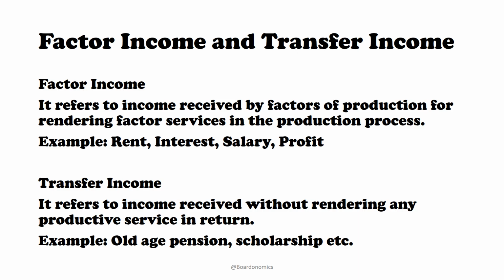You do not have to do any kind of work for them. The government provides transfer income to people who the government feels they need the transfer income, and for that transfer income they do not have to do anything for the government for that matter. Also, one more thing that I would like to point out here is factor income is included in the domestic income or national income of the country, whereas transfer income, because it is a one-sided income, we have not worked for it, is not to be included in the national income of the country. If you are at some point of time calculating disposable income, which is income which is spent by you, in that income you can add on transfer income.